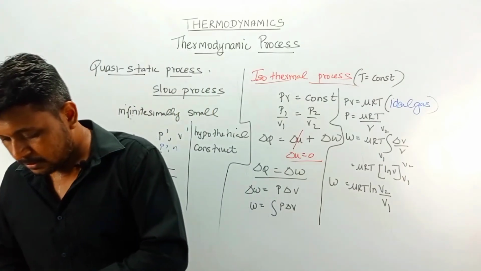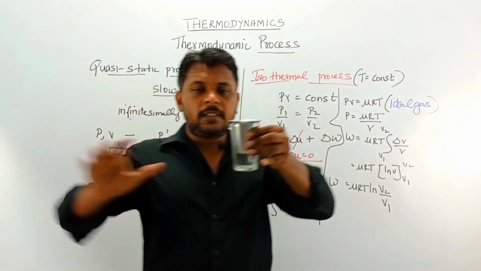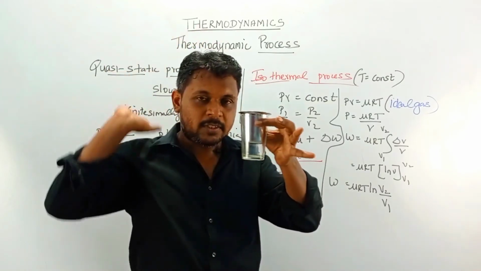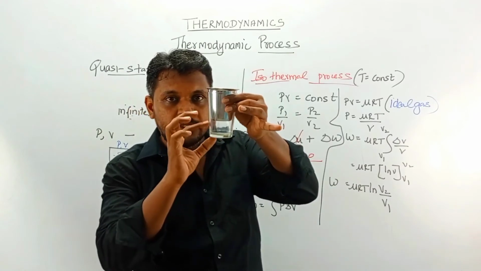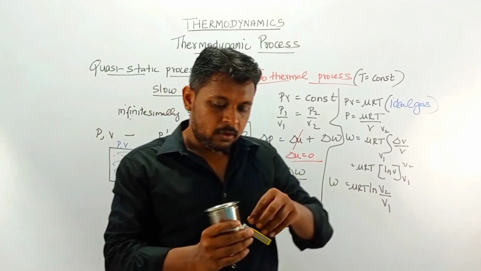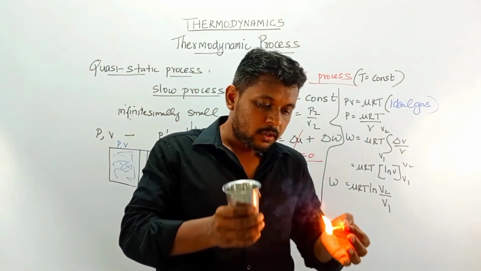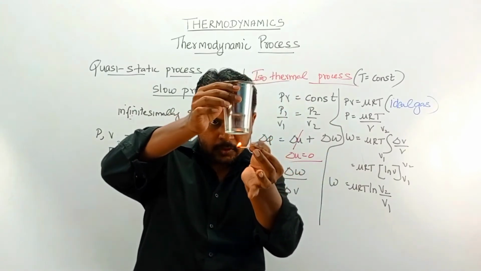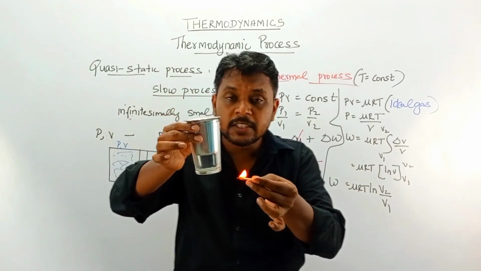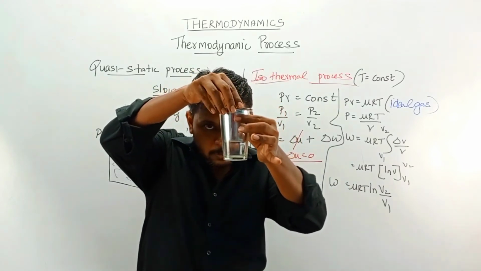You can see that this is a cylinder and this is the piston. Imagine this as a piston. Now we have the system inside this gap. So what happens when we give external heat? When we give heat like this, the system's internal energy increases, which in turn makes the gas expand and it moves the piston above.